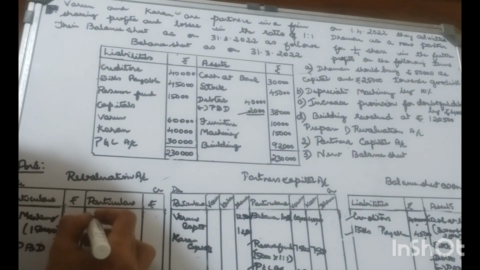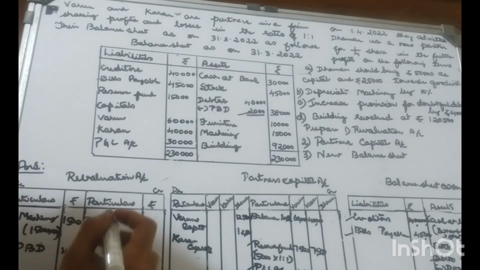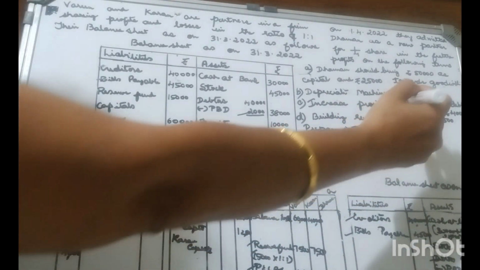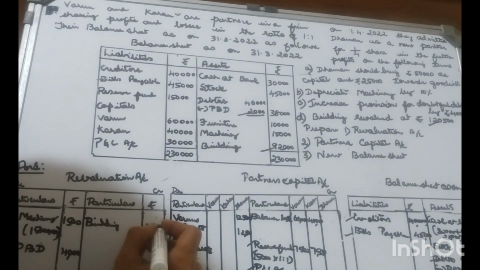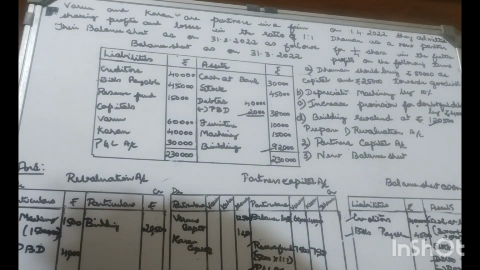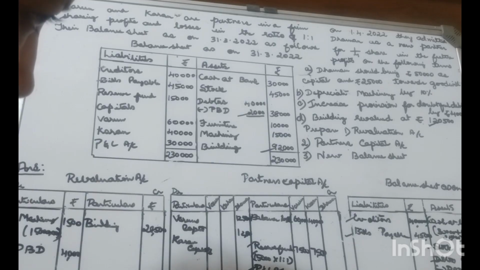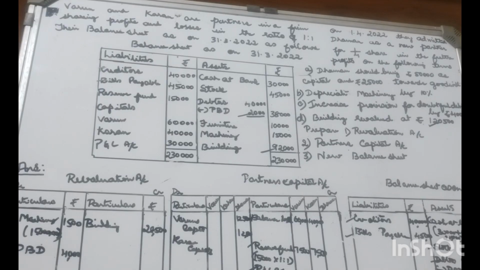Building value has been increased. So the building has been increased to 1,20,000. Earlier it was 92,000, now 1,20,500. So there is an increase of 28,500. In the revaluation account we need to disclose the decrease or increase in the values of the assets. So the increase in the value of building must be credited, and there is an increase of 28,500, and the present value of building is 1,20,500.